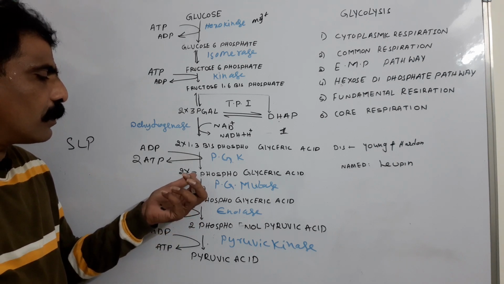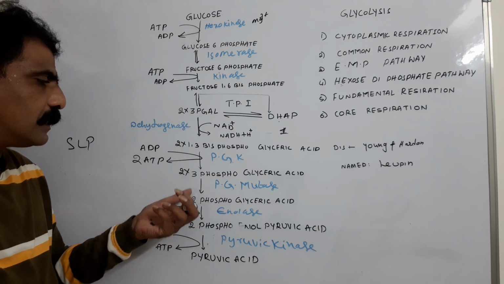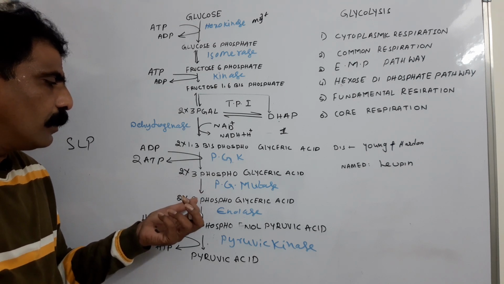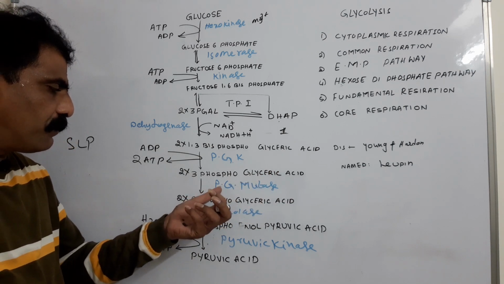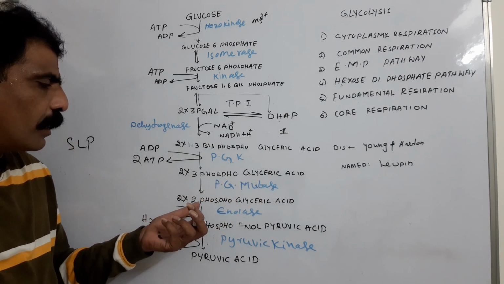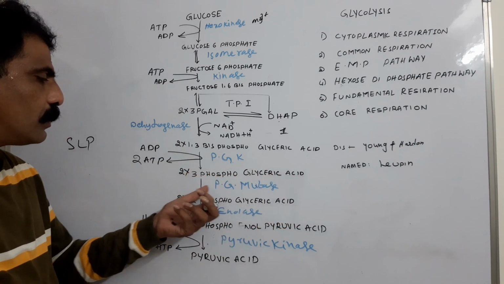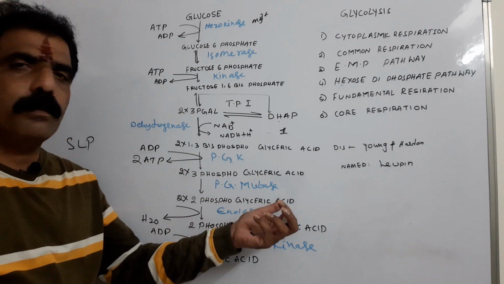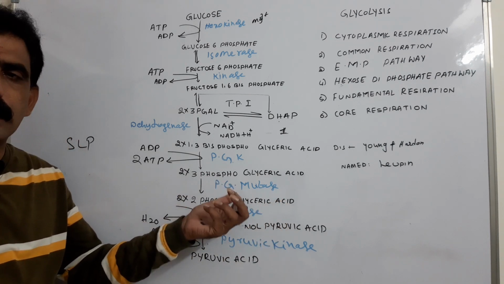Here, from the third carbon to second carbon, phosphate is transferred. Hence, it is called intramolecular shift. So, 3-phosphoglyceric acid undergoes intramolecular shift, resulting in the formation of 2-phosphoglyceric acid under influence of phosphoglyceromutase.